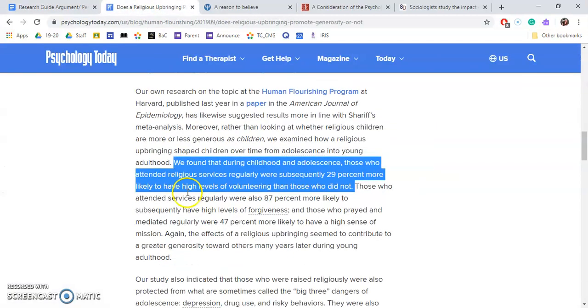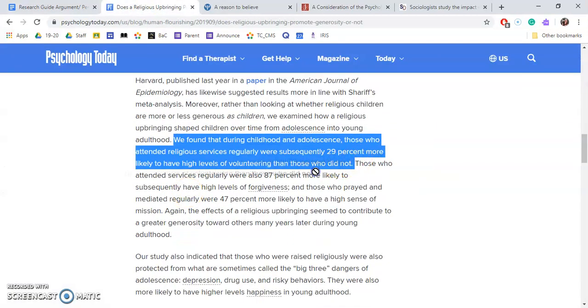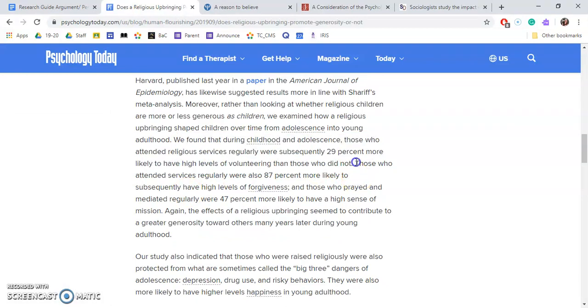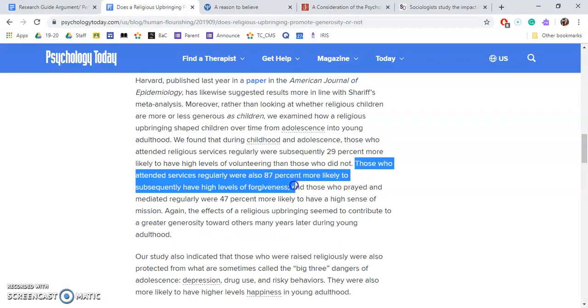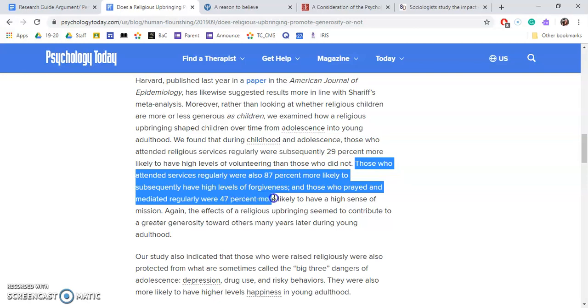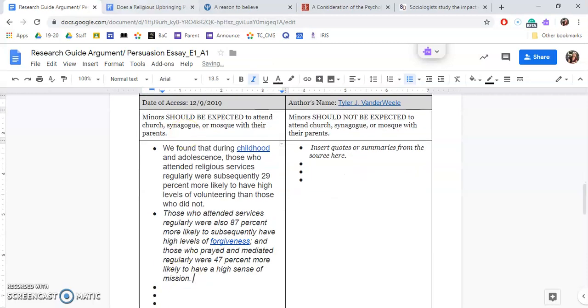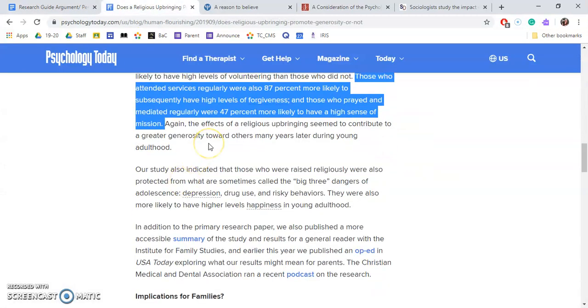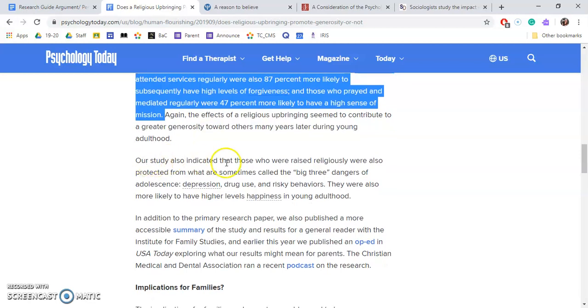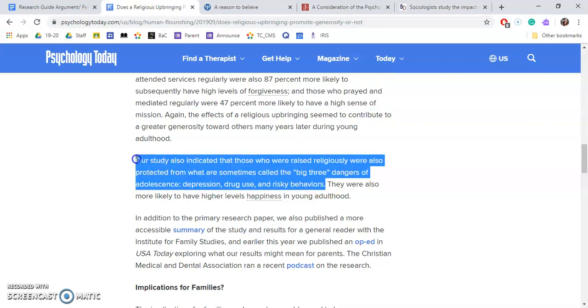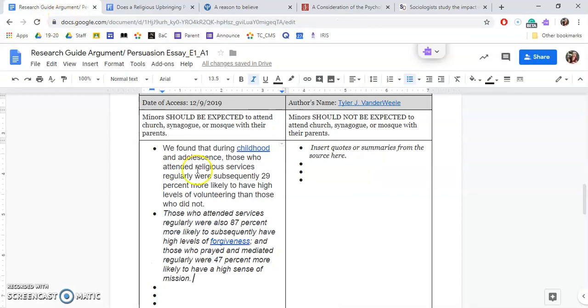So I'll go back. Those who attended services regularly were also 87% more likely to subsequently have high levels of forgiveness, and those who prayed and meditated regularly were 47% more likely to have a high sense of mission. So here's another reason. Let's go to the next one. Okay. Those who were raised religiously were also protected from what are sometimes called the big three dangers of adolescence: depression, drug use, and risky behaviors. Take that. That's another reason.